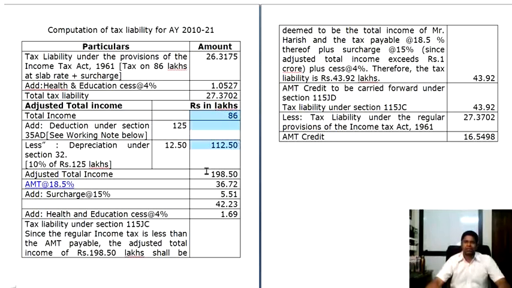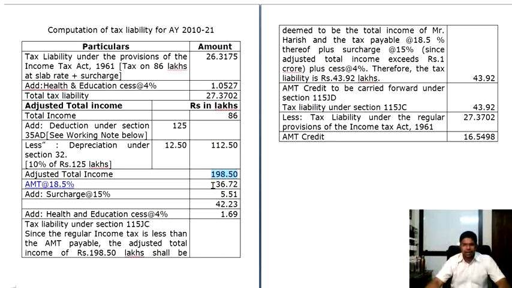given in the question, you arrive at 198.50. The moment you arrive at that, you have to calculate AMT, which is calculated at the rate of 18.5%, to which even surcharge at the rate of 15% is applicable because your income is more than 100 lakhs. Okay. So AMT at the rate of 18.5% works out to 36.72, and then to that you add surcharge at the rate of 15%. Okay. So when you accumulate everything, your adjusted total income is 198.50.